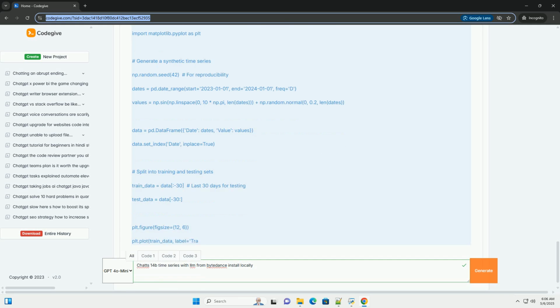This library accelerates deep learning computations on NVIDIA GPUs. Git is necessary for cloning repositories. pip, the Python package installer.